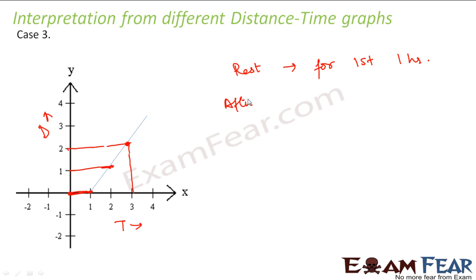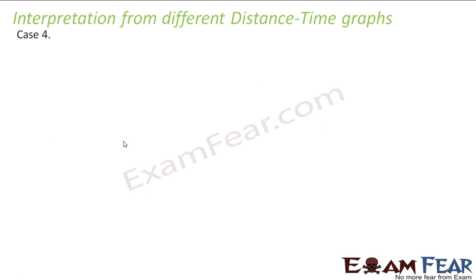After that, the object is in uniform motion. Only for the first 1 hour is the object at rest, and after that it again covers equal distances in equal intervals of time. So it is in uniform motion.